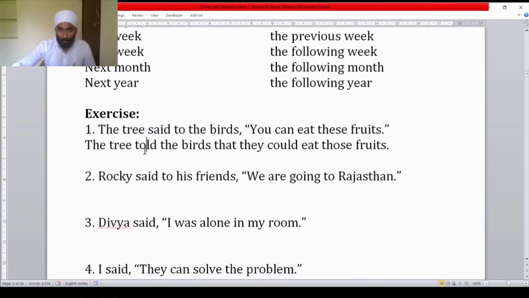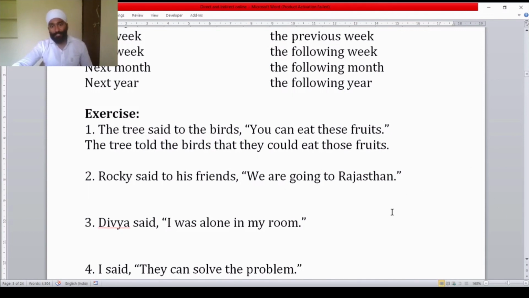Said to became told, inverted commas removed, and that used, and instead of the second person pronoun we have used they here. Second person will change according to the object. Your object is the birds. The birds are plural. This is why they. Can becomes could. Eat these. These becomes those, nearness becomes distant, those fruits. Come to the second example.